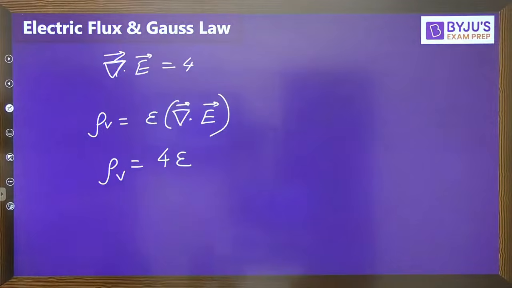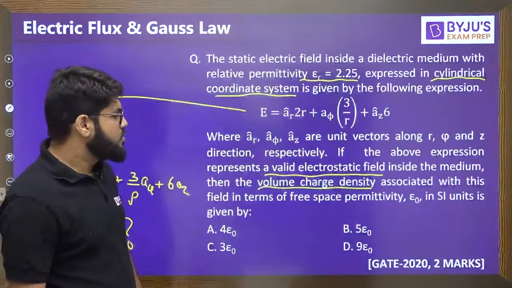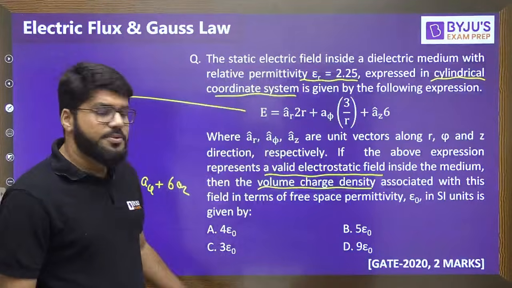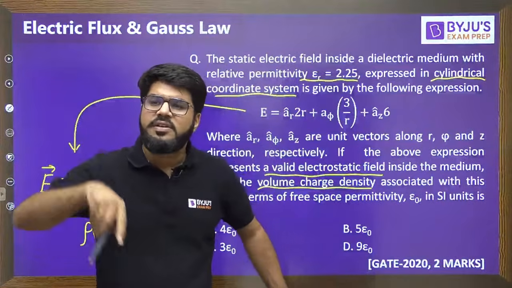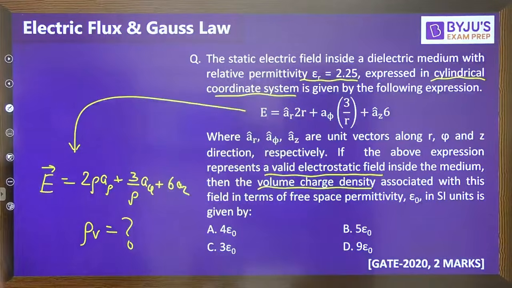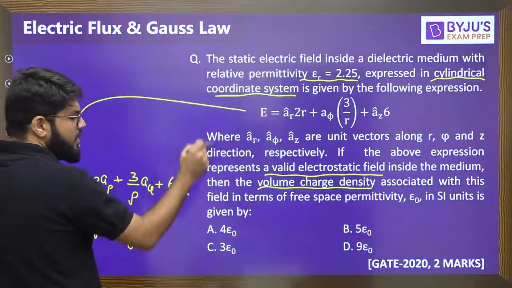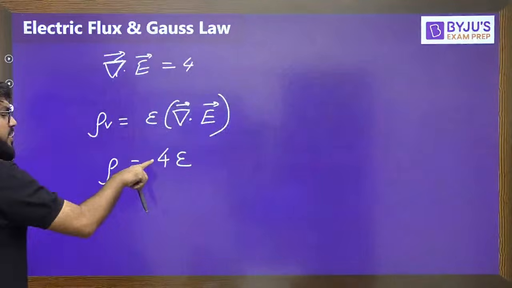Now here I have seen students many a time just mark option A and then leave. They mark confidently option number A, thinking that they have scored 2 marks, but actually they will score minus 2 by 3. They will go into negative marks. Sir, why? Because the medium here is not free space and it has a relative permittivity 2.25. So answer is 4 epsilon.